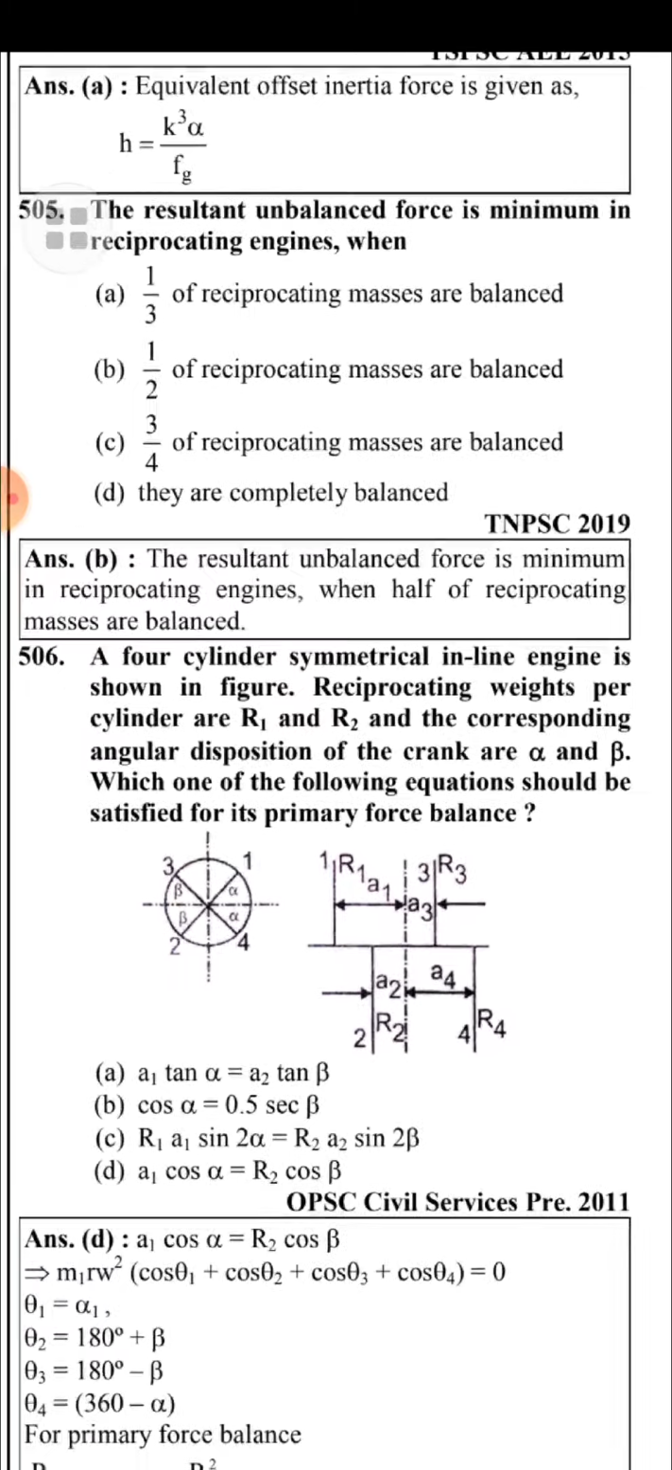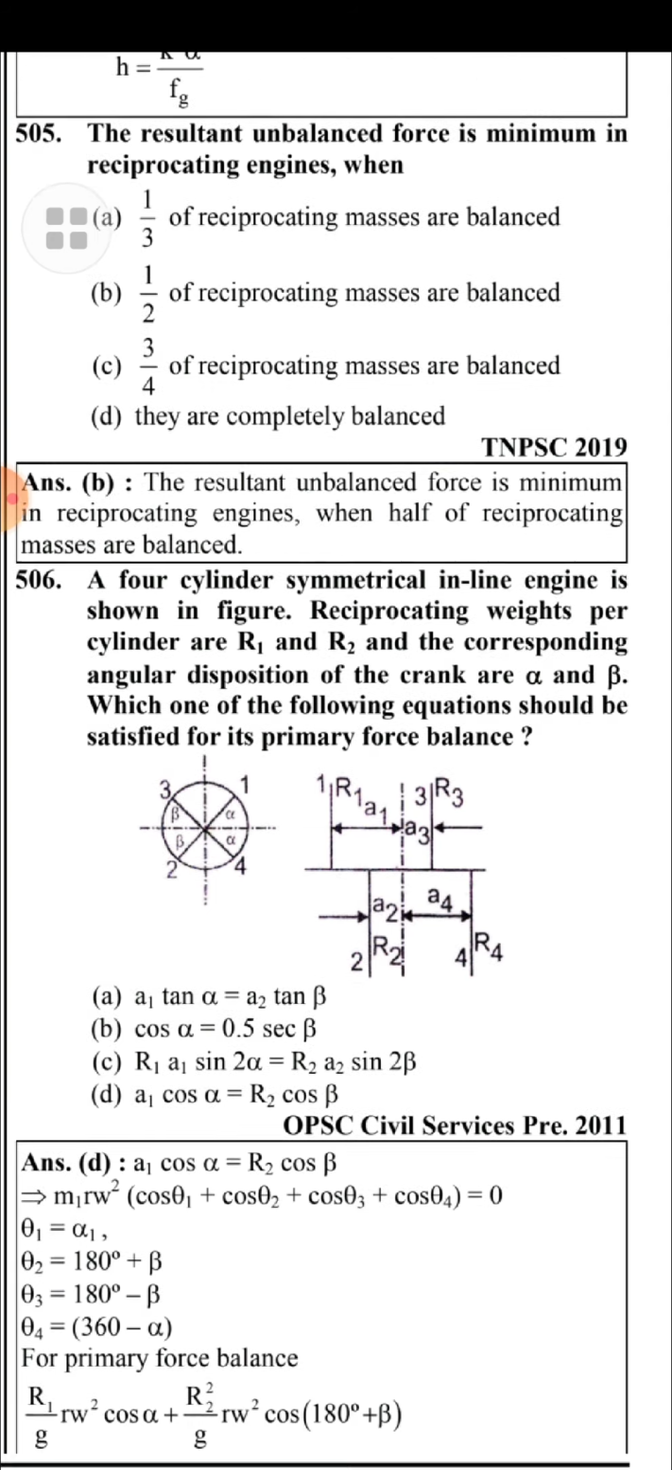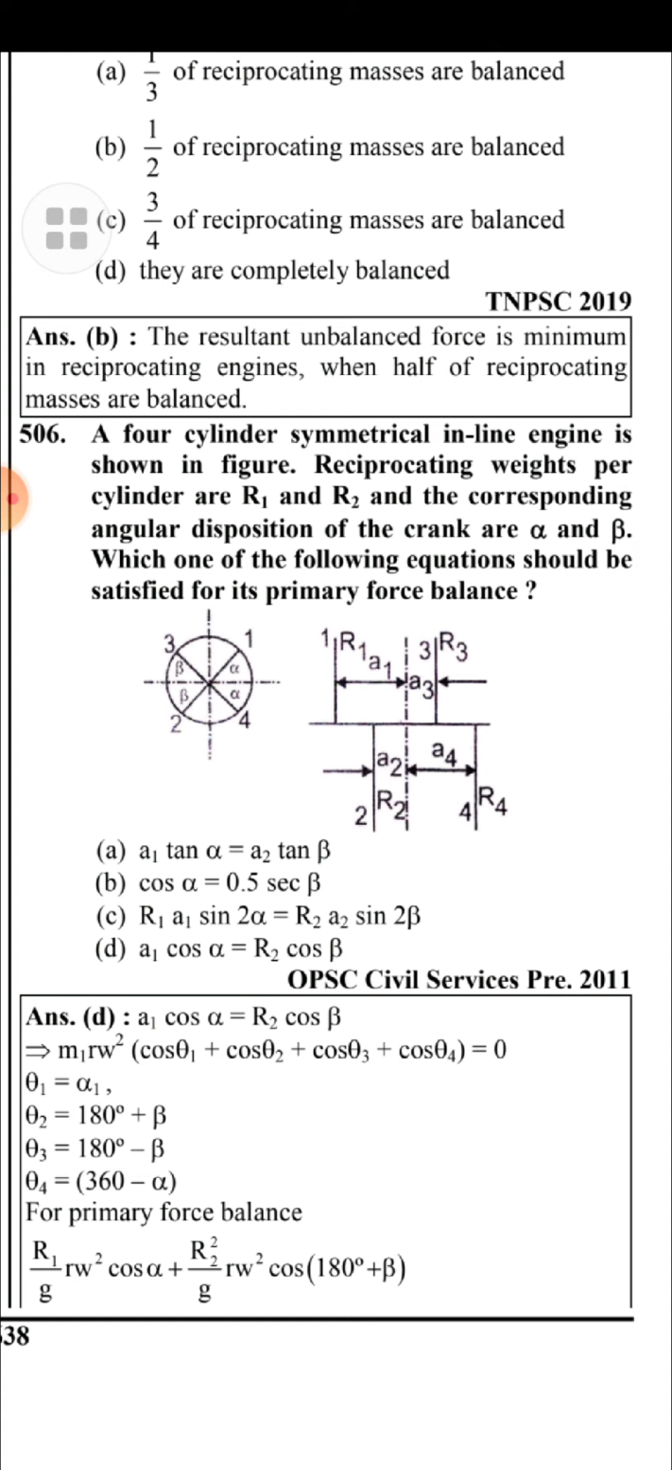A four-cylinder symmetrical inline engine is shown in figure. Reciprocating weight per cylinder is R1 and R2. The reciprocating angular disposition of the crank are alpha and beta. Which one of the following equations should be satisfied for its primary force balance? The correct answer is R1 cos alpha is equal to R2 cos beta.